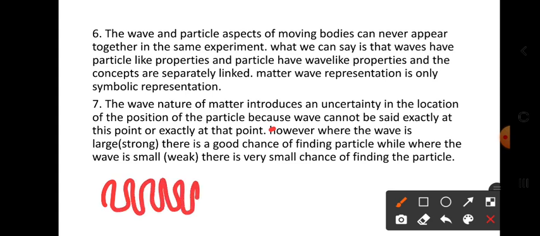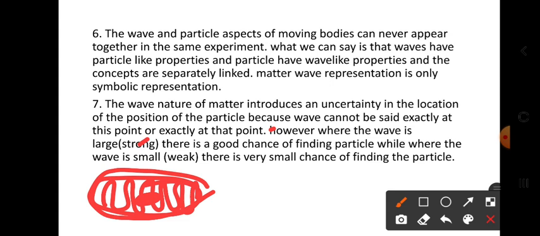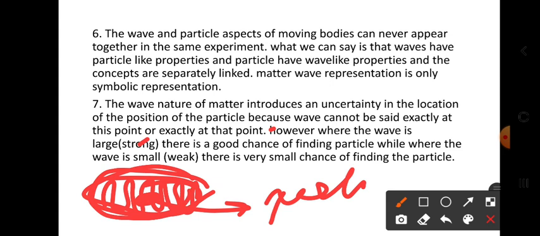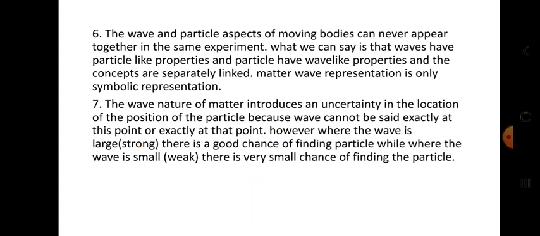Very strong means more frequencies are present. When the waves are gathered together within a small region, then we can say yes, there is a particle existing. We cannot say it is a wave. So when the waves are very close, that is, large frequencies are present, a strong wave, then we can say yes, there is a particle existing.